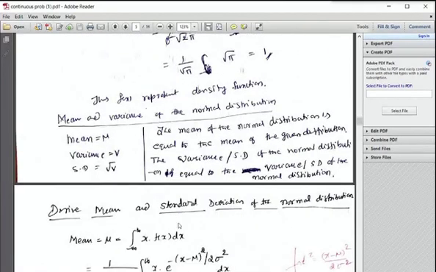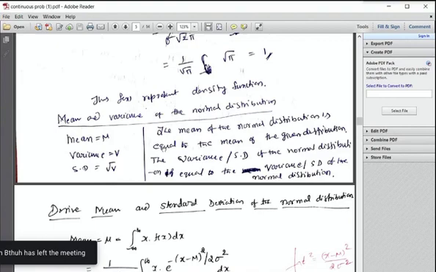So here, mean and variance: the mean is the mean of the given distribution, and the variance, or standard deviation, of the normal distribution is the usual variance. Mean is the usual mean, so that depends upon the data available. We use the mean formula, sometimes n into p, sometimes summation f into x divided by sum of the frequency. Similarly here also, right?